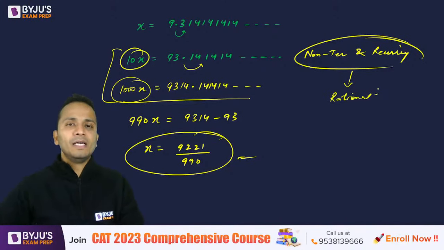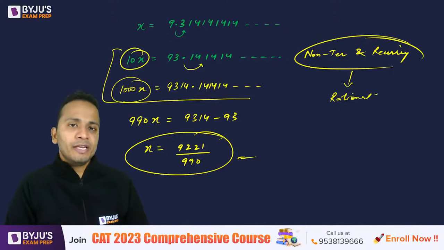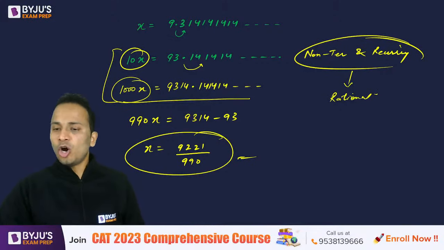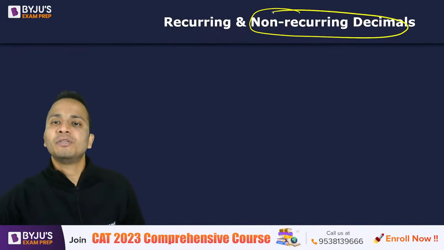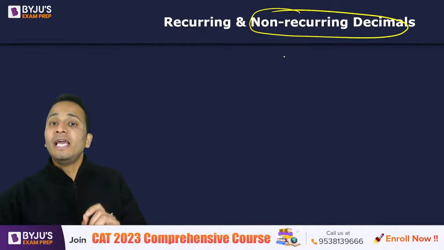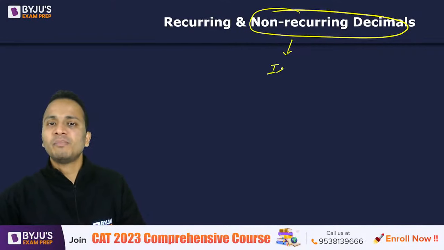All right. Now the next type, non-terminating and non-recurring numbers. This type of numbers are irrational numbers because we don't have any p by q form of those numbers. So these type of numbers are irrational.